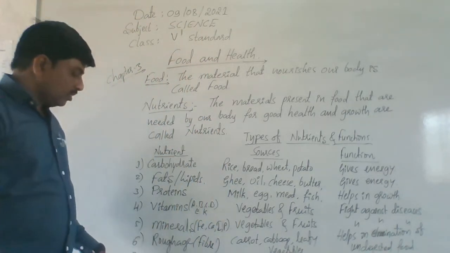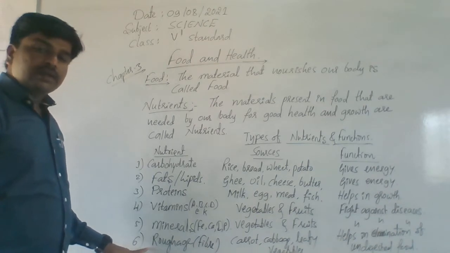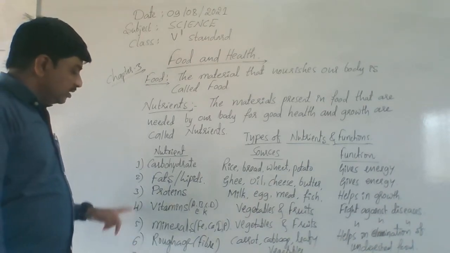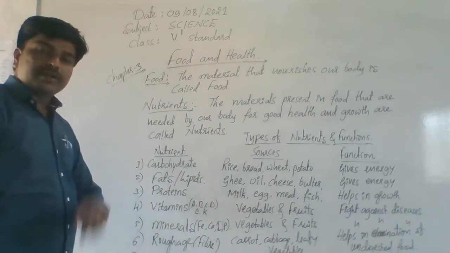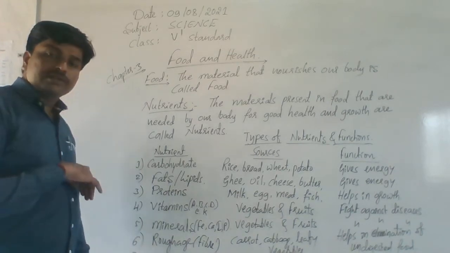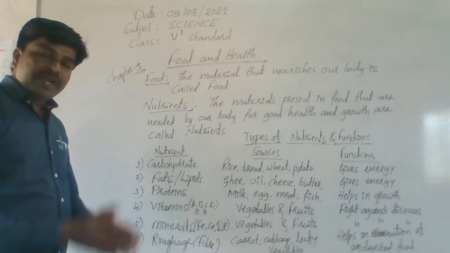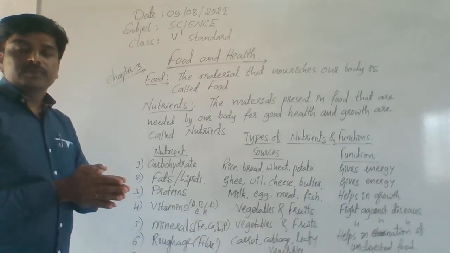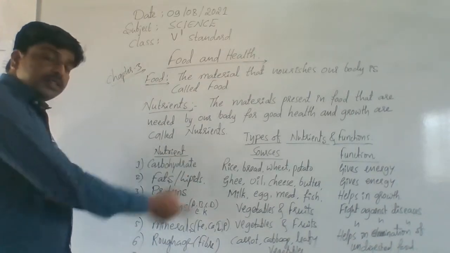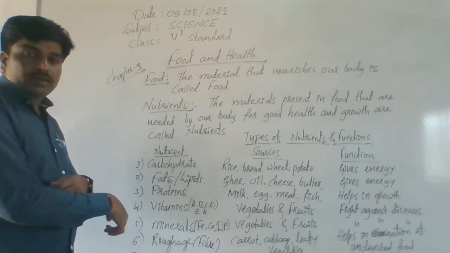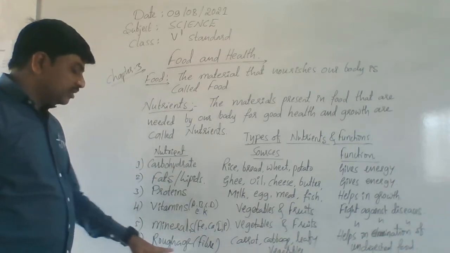Then see, the sixth main nutrient is the roughage. So these, one, two, three, four, five up to minerals, are called major nutrients. These major nutrients must be present in your food. So maintain your diet. That means your food must contain these nutrients.